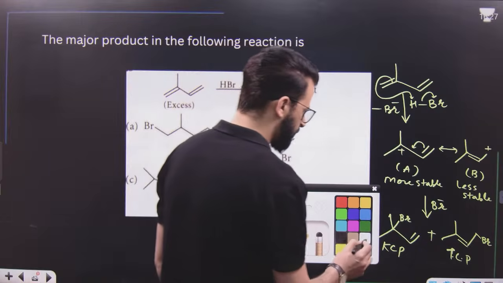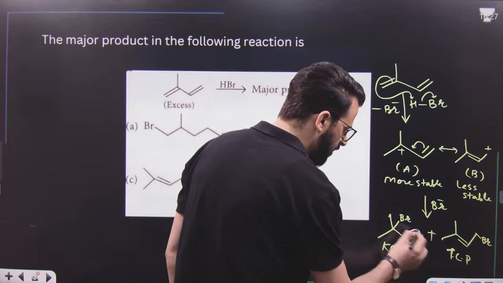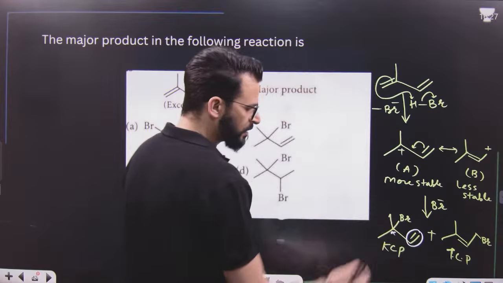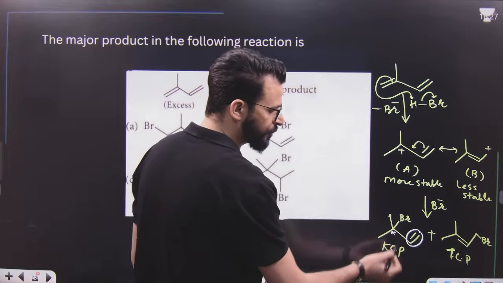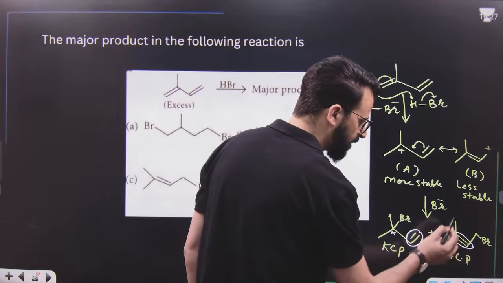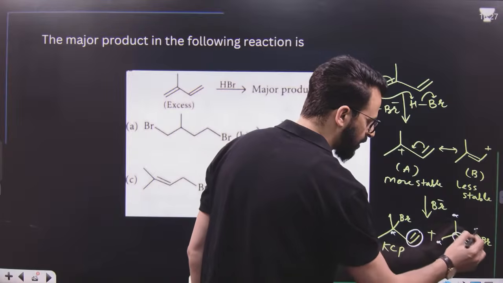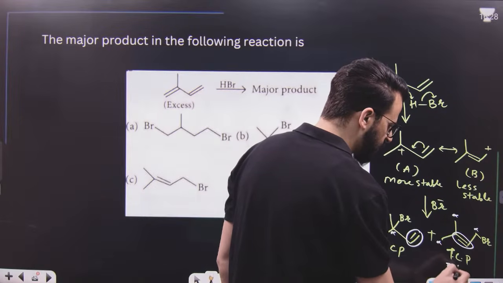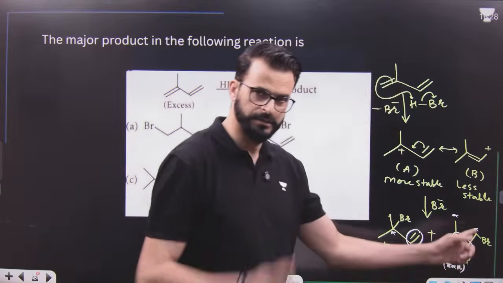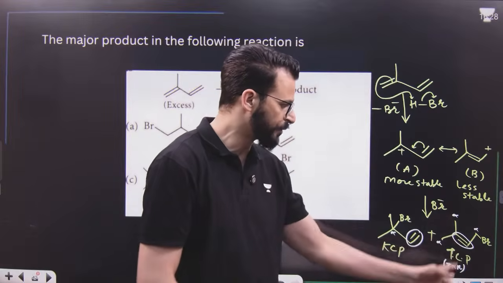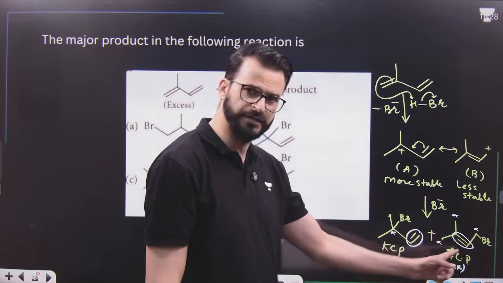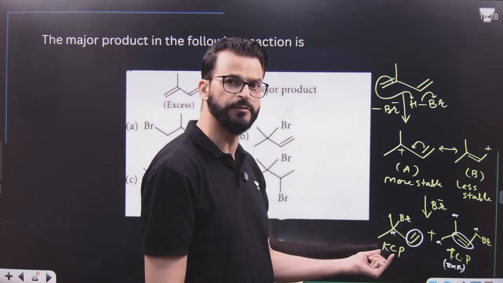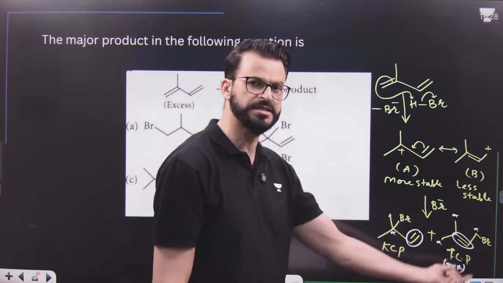Have a look. This is a carbon-carbon double bond. This is alpha carbon. This alpha carbon does not have any hydrogen, but this carbon-carbon double bond is having alpha carbons with 3, 3, 6 and 2, 8 hydrogens. It's stable due to 8 alpha hydrogens. So this is more stable. The thermodynamically controlled product is more stable. Its rate will be less. This is kinetically controlled, that is thermodynamically controlled.